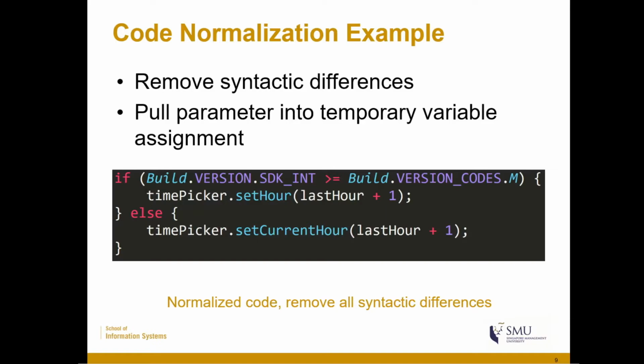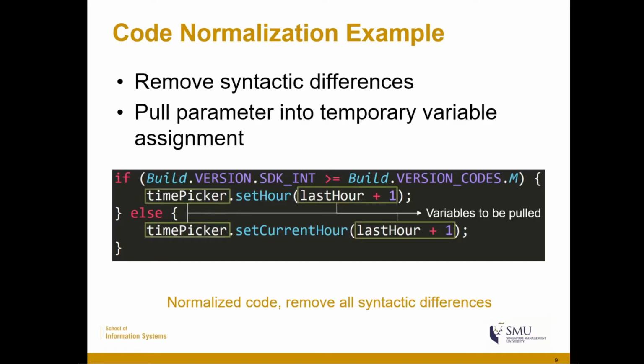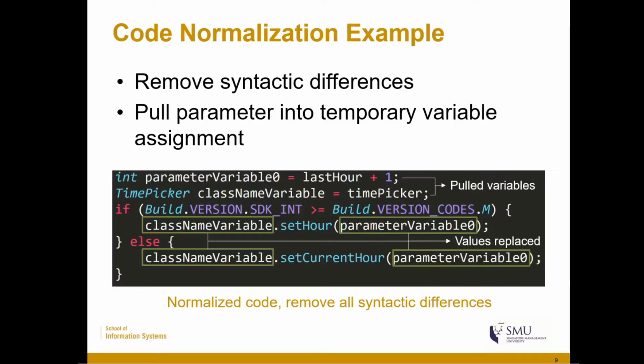Variable extraction extracts the API arguments into variable assignments. An example of this is given in this image. In this example, the variable time picker is used to invoke the API set hour with the argument last hour plus 1. Using the variable extractor, we extract these variables into the following normalized code.